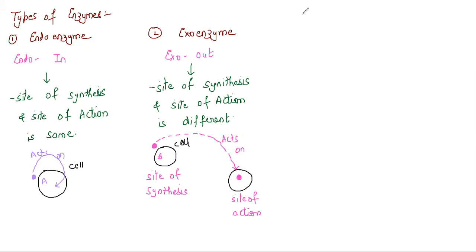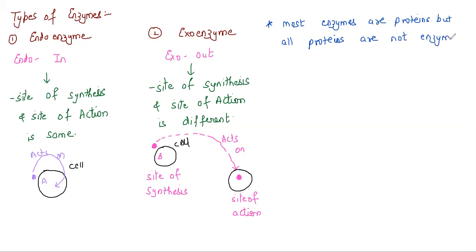The most important statement that you need to keep in mind is that most enzymes are proteins, but all proteins are not enzymes. If all proteins are not enzymes, then what are they? They can be hormones. All proteins are not enzymes. So this is a very important statement that we need to understand.